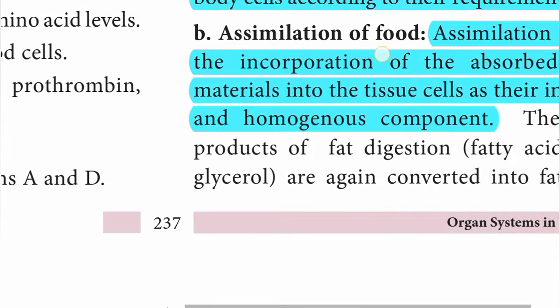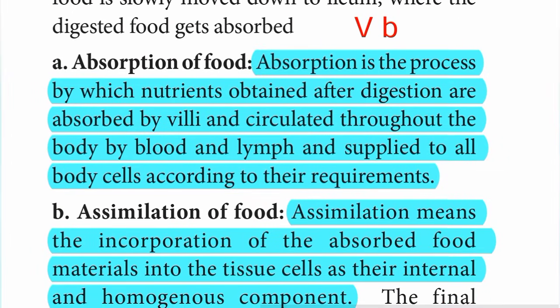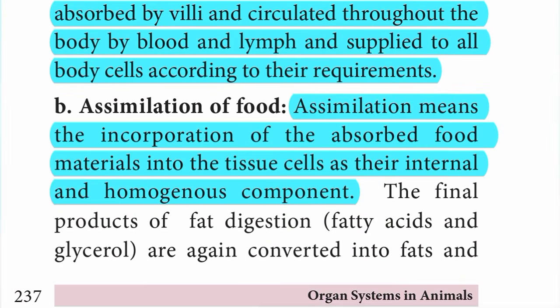237ல absorption and assimilation, absorption of food இருக்கு பாருங்க. Absorption is the process by which nutrients obtained after digestion are absorbed by villi and circulated throughout the body by blood and lymph and supplied to all body cells according to their requirements. இது லெஃப்ட் சைடு எழுதிக்கோங்க. தென் assimilation means the incorporation of the absorbed food materials into the tissue cells as their internal and homogeneous component.